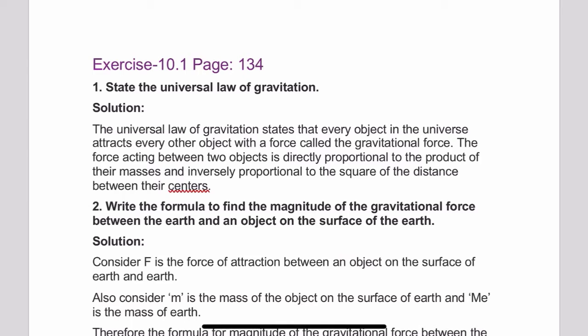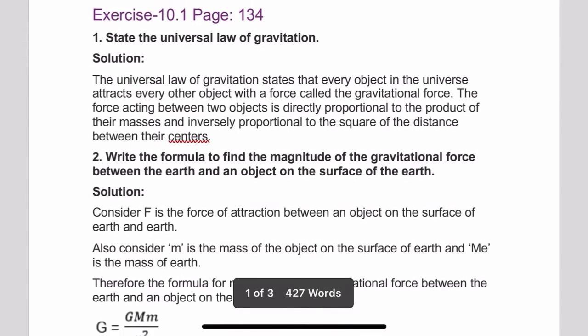Universal law of gravitation states that every object in the universe attracts every other object with a force which is called gravitation force, and this force acting between two objects is directly proportional to the product of their masses and inversely proportional to the square of the distance between their centers.